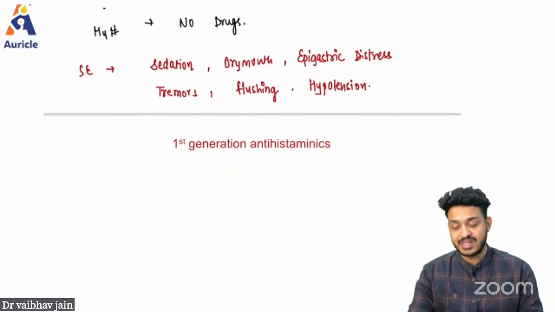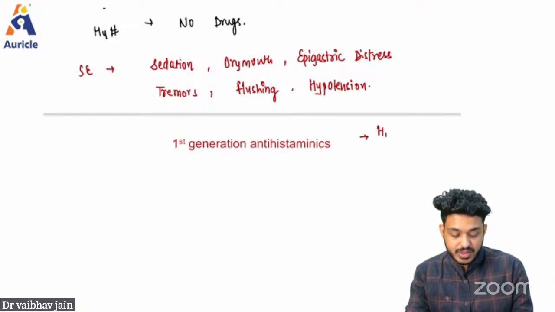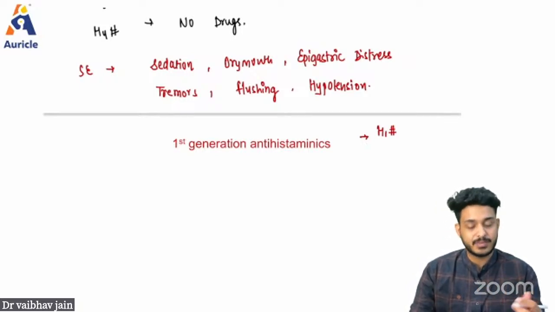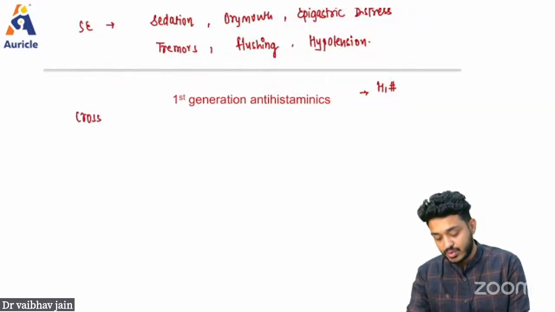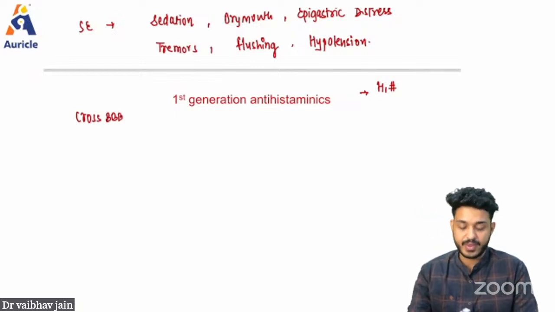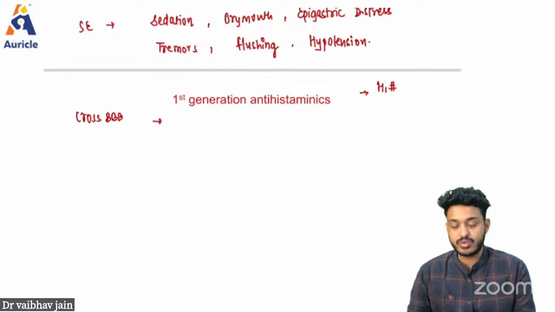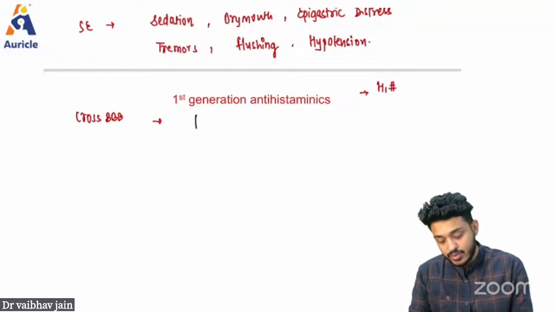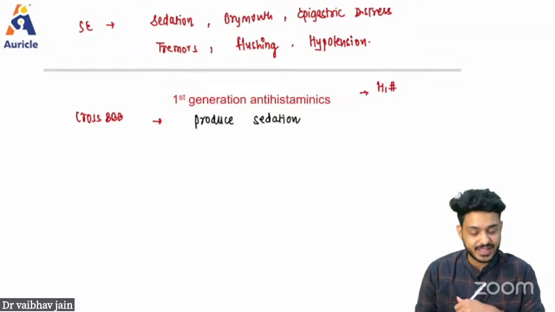Next, we are having first generation and second generation antihistaminic drugs. H1 blockers are further divided into two classes based on one important thing, that is whether they are able to cross your blood brain barrier or not. If they can cross the blood brain barrier, that means they can go to the brain. If they can go to the brain, they can produce sedation in the patient. So if the drug is going to the brain, it can produce sedation in the patient. Okay.